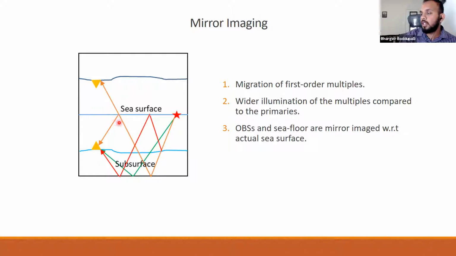This is called the receiver multiple, and this is called the source multiple. With a small amendment to the setting, assuming that the receiver is mirrored with respect to the sea surface and also the sea floor, we can consider this receiver side multiple as a primary wave and use it in the migration.